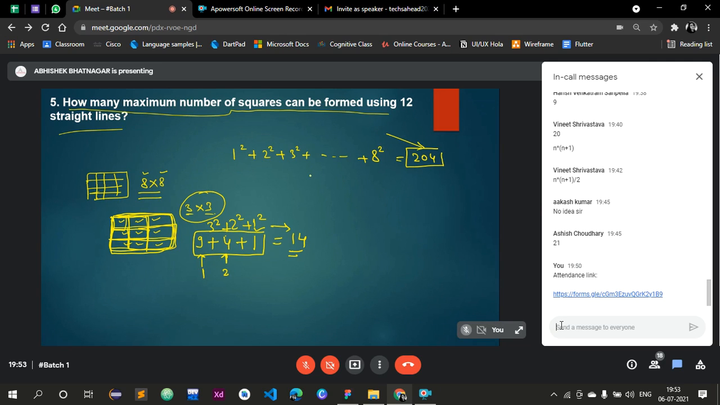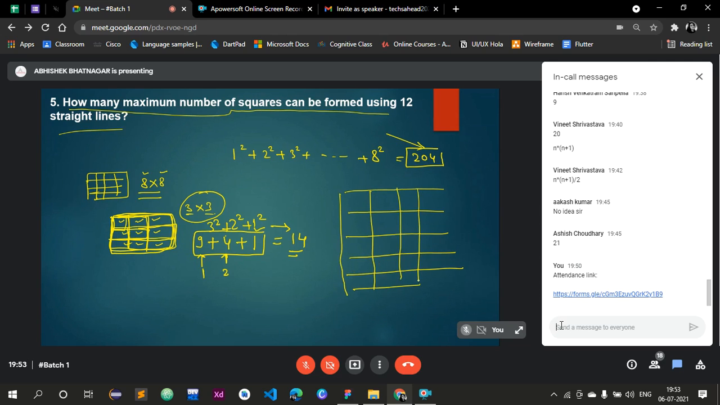Okay. To maximize the squares, we need to arrange 6 horizontal and 6 vertical lines, right? Only then we can maximize the number of squares. So if I make 6 horizontal and 6 vertical lines, then the grid will be how much by how much? A line grid of 6 by 6.